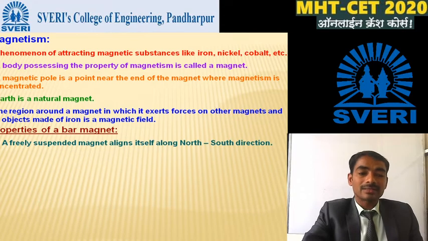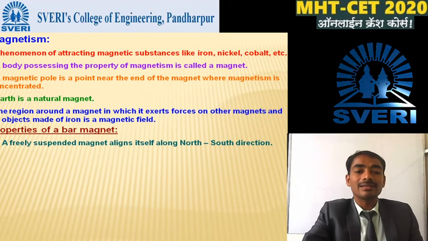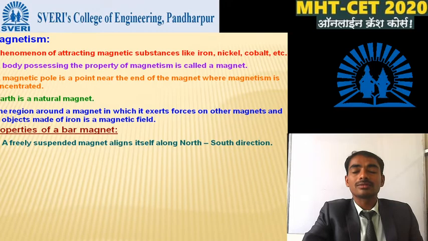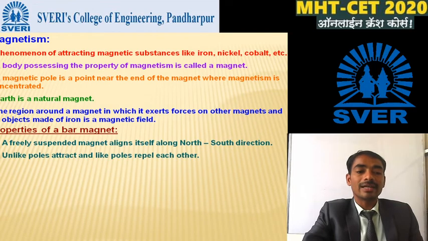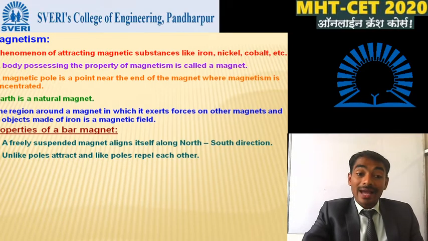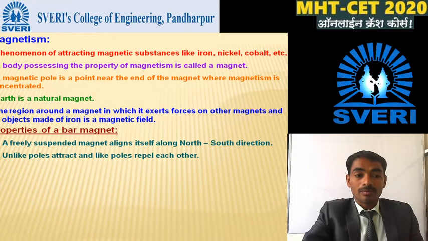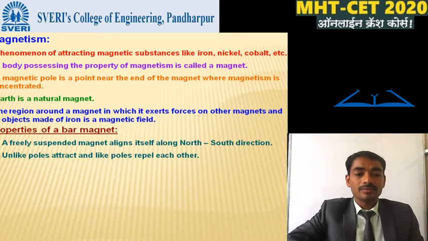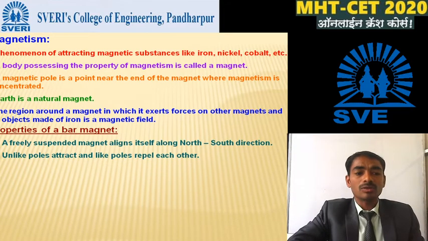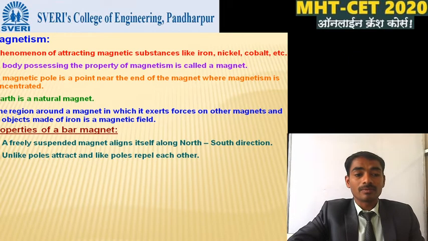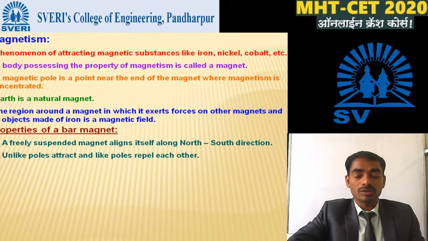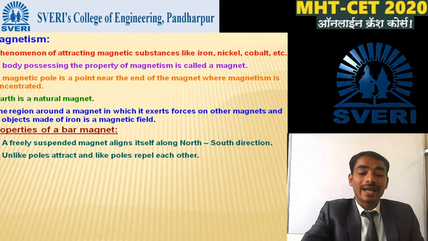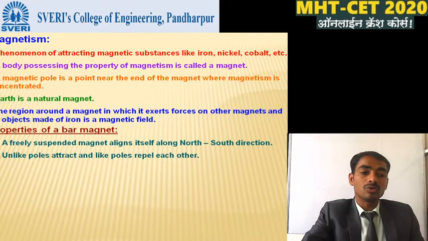So there are some properties of the bar magnet. A freely suspended magnet aligns itself along the north-south direction. The second property of a bar magnet is that unlike poles attract and like poles repel each other. Means if we take two south poles, then there is repulsion. If we take a south and a north pole, then there is attraction between these two poles.